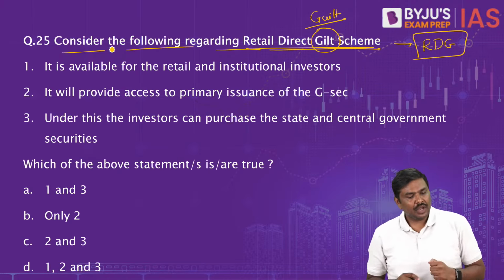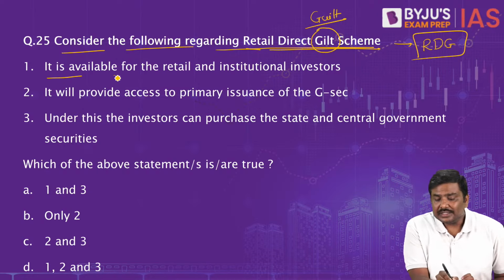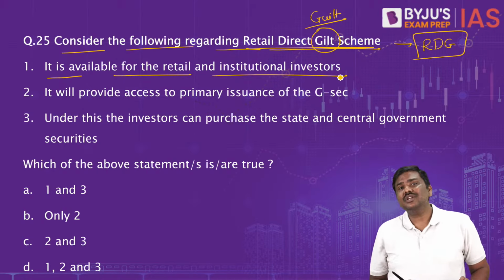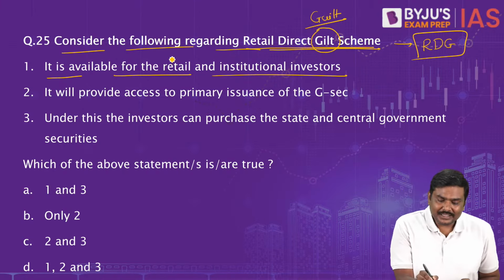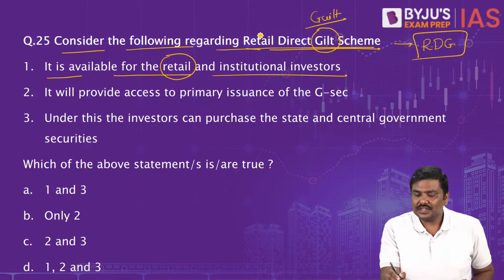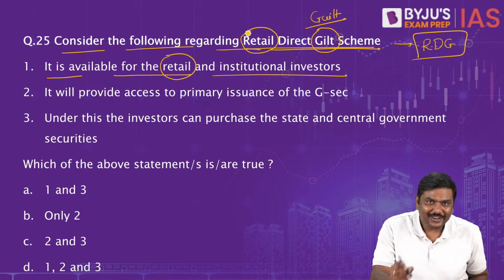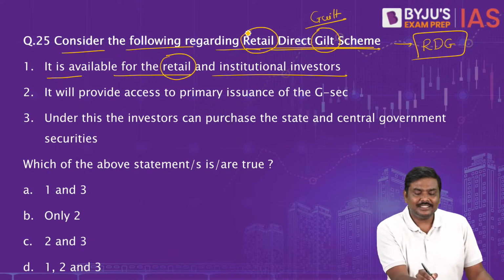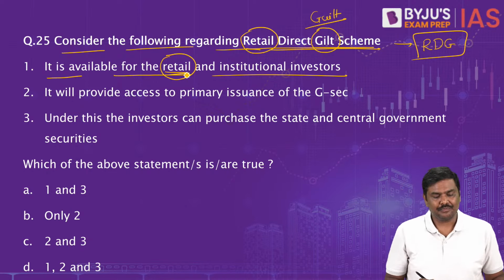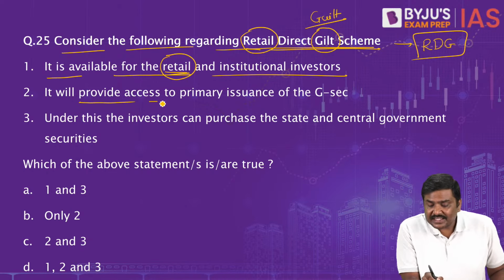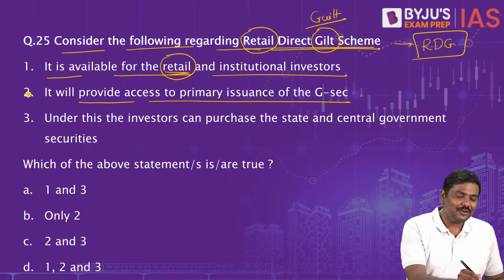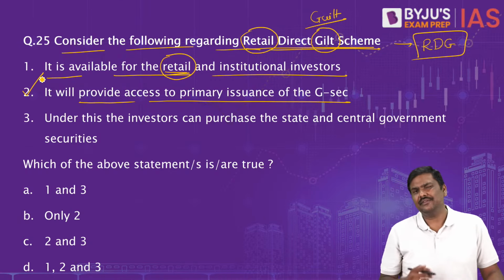Now, let's start. It is available for the retail and institutional investors. No. The target is retail investors. Look at the name also, you will realize it. The target is retail investors. It will provide access to primary issuance of G securities. Second statement is correct, by the way.